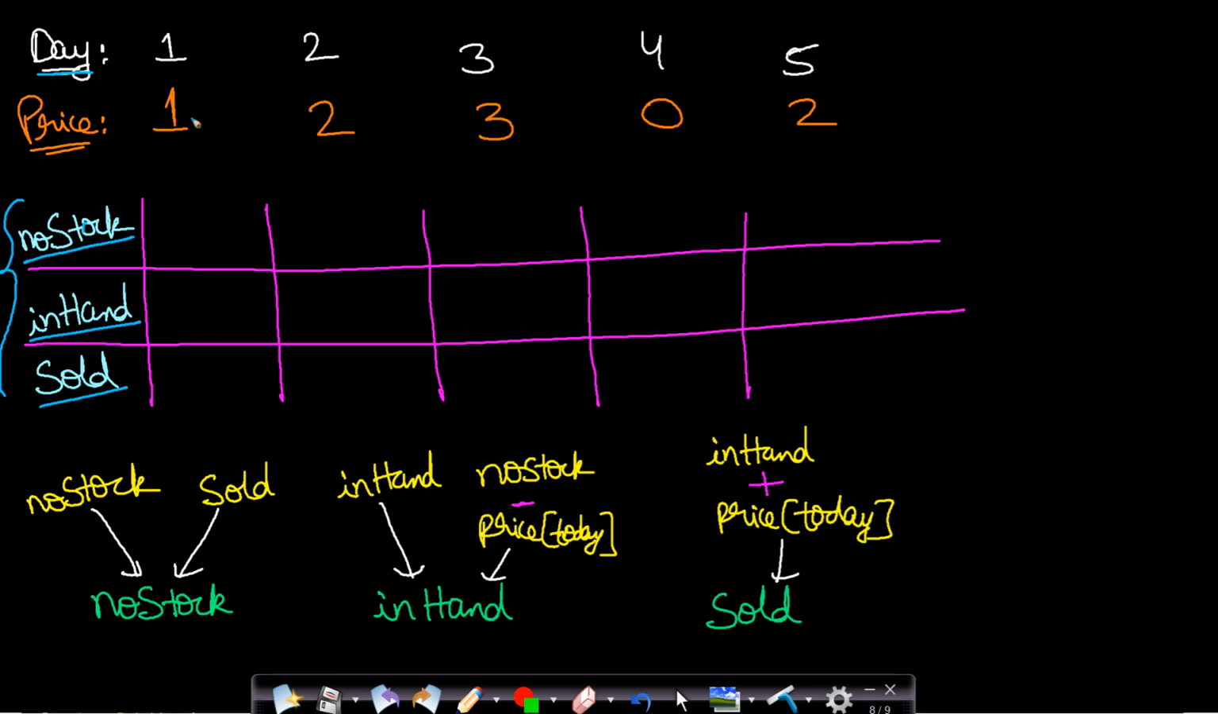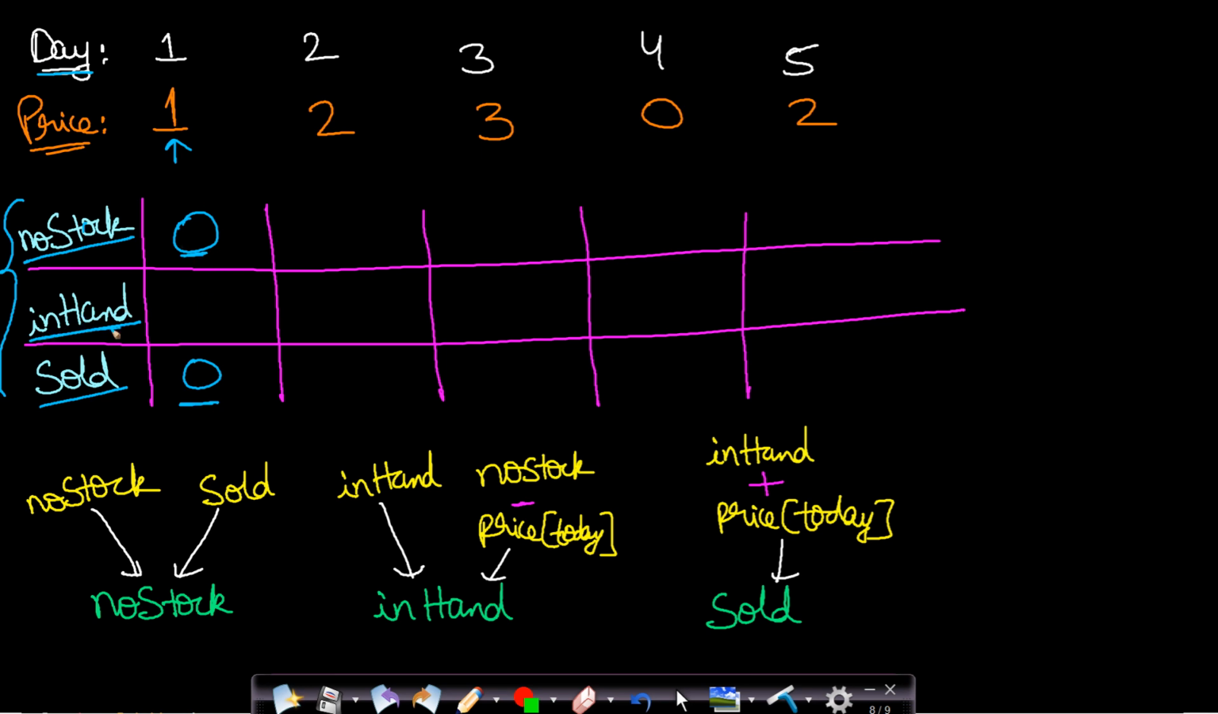Initially, you will be starting with day 1. When you are at day 1, you will be having no stock, and since this is the first day you are starting, the no stock and sold states will have 0 values, because you cannot sell a stock before buying, and for the no stock state there is no previous day to compare with. If you do not buy a stock on the first day, then obviously you will not be making profit and you will not be making loss either. So these two values will be zeros.